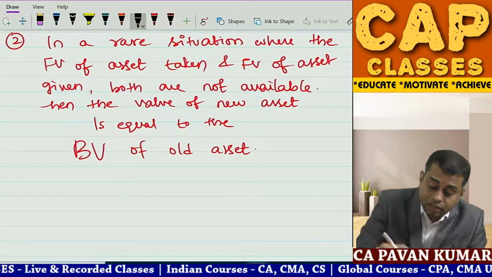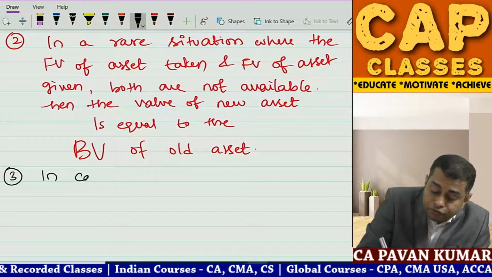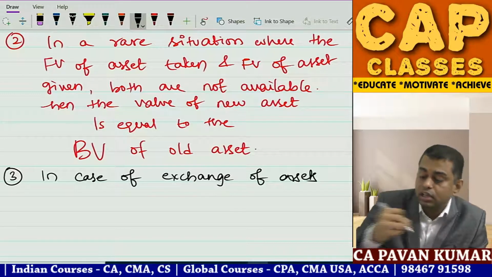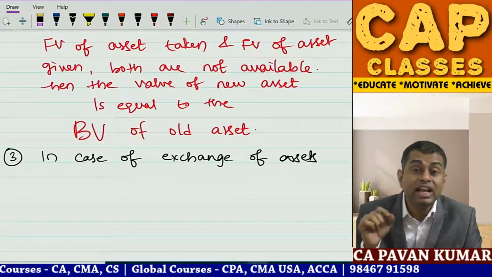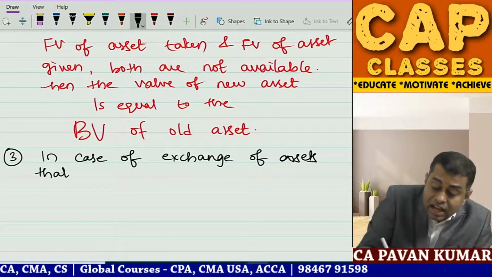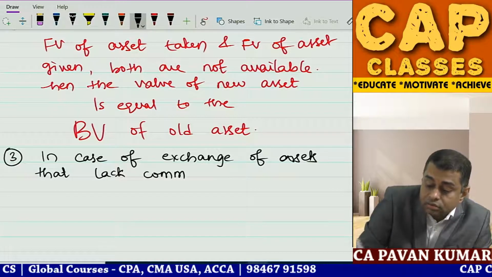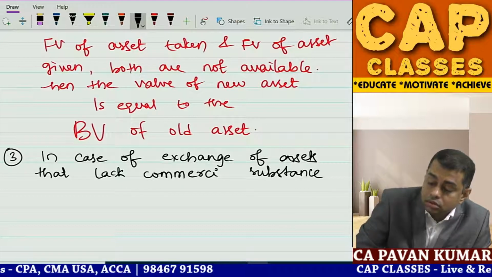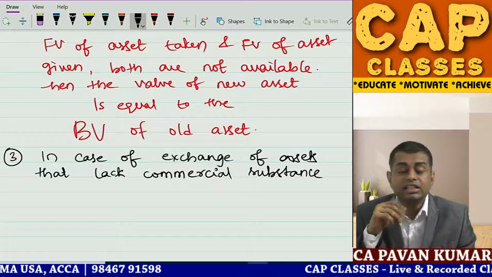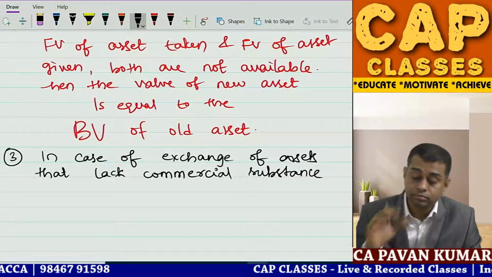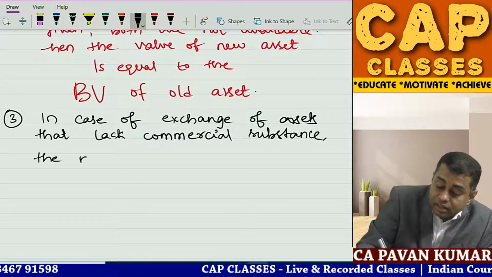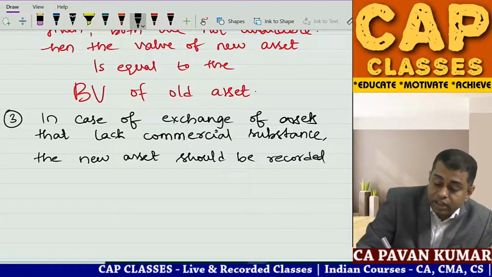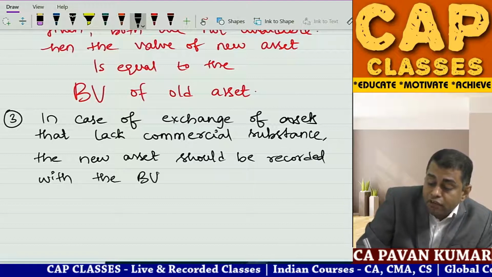Next, very important point 3. In case of exchange of assets that lack commercial substance, the new asset should be recorded with the book value of old asset.